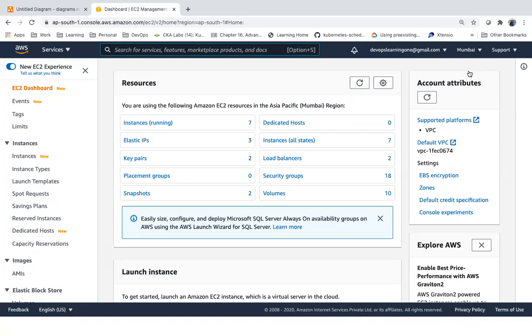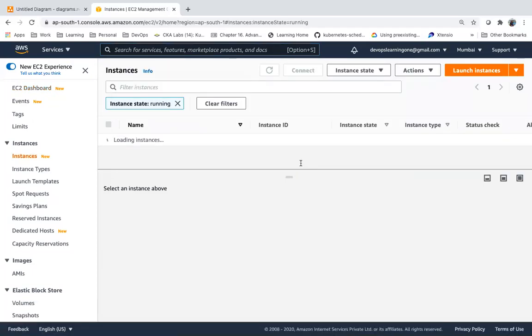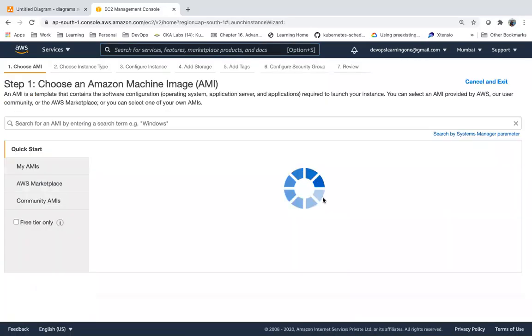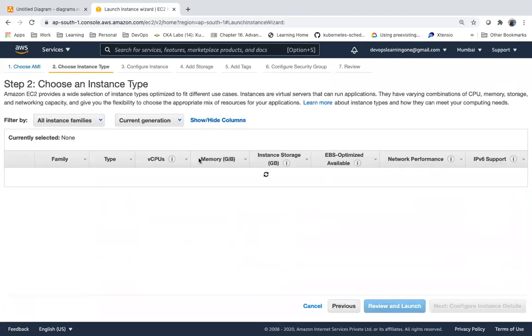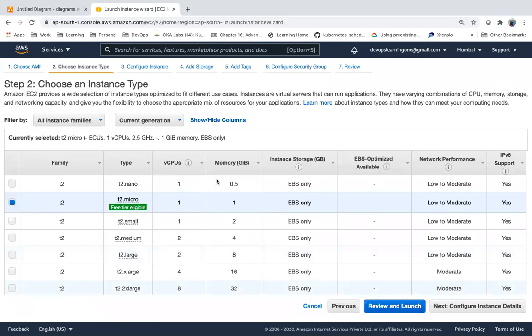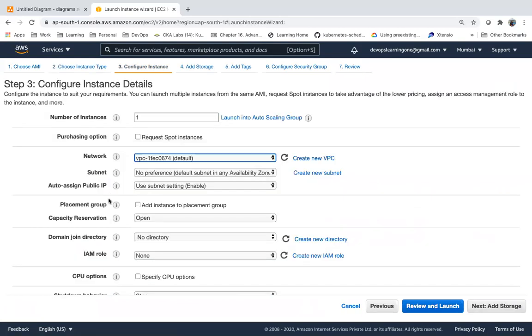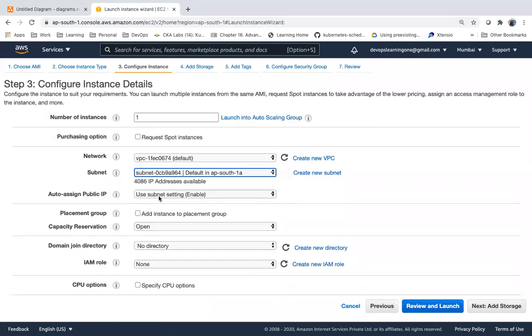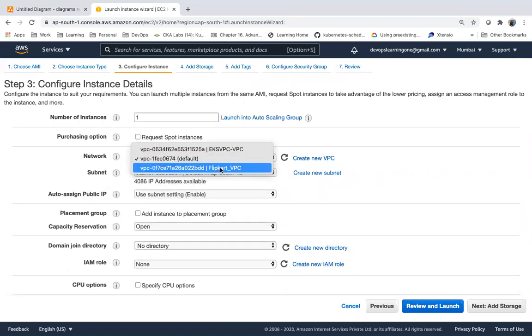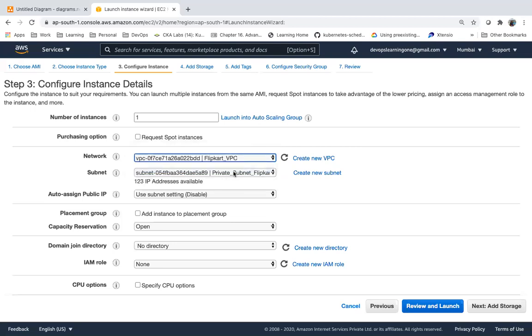While creating a server, the moment you select VPC, the moment you select subnet, auto assign public IP. Let me select this VPC.